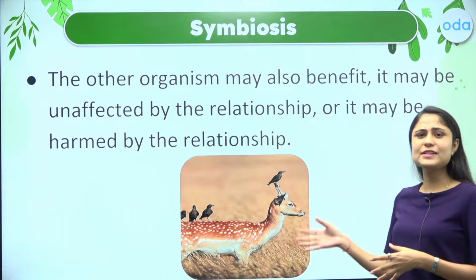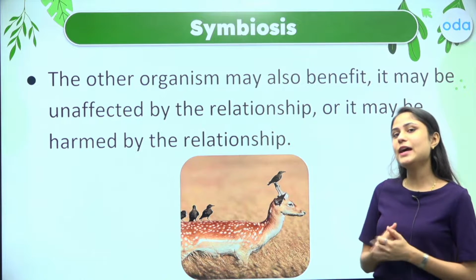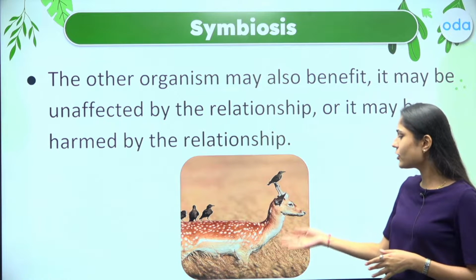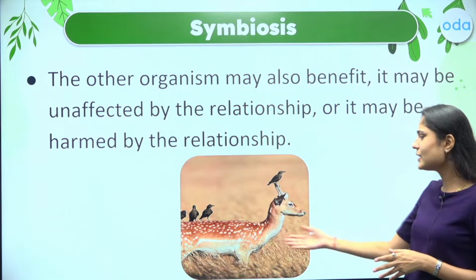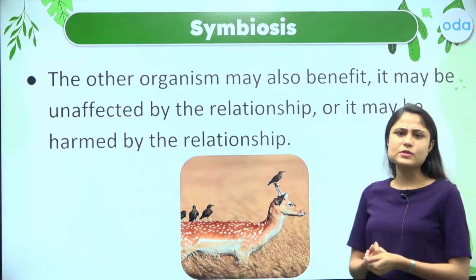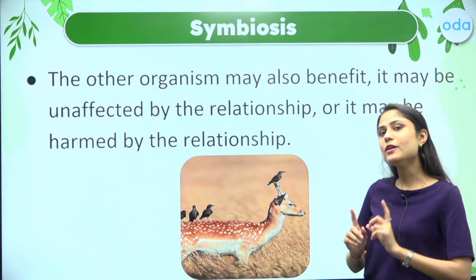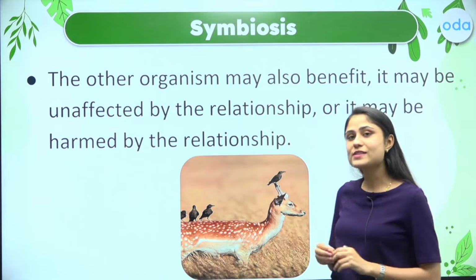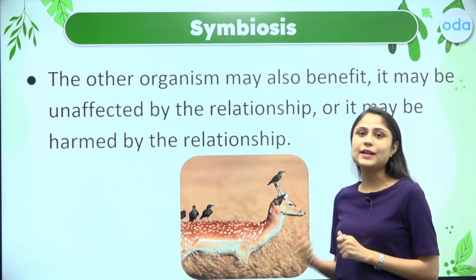Right here I have a very simple example to understand this process of symbiosis. So here we have a deer or an antelope, and this deer or antelope is simply roaming around. However, what you can observe right here is that some birds are resting upon this deer or antelope.